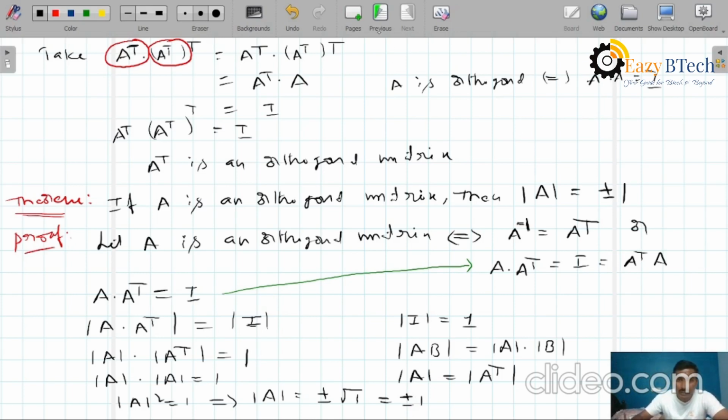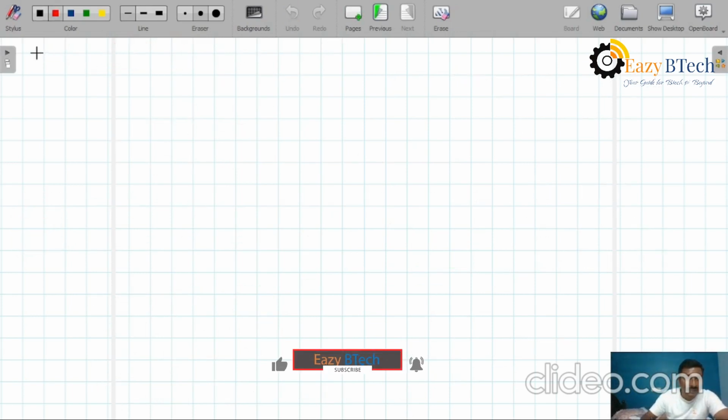Now come to one more example on the orthogonal matrix.